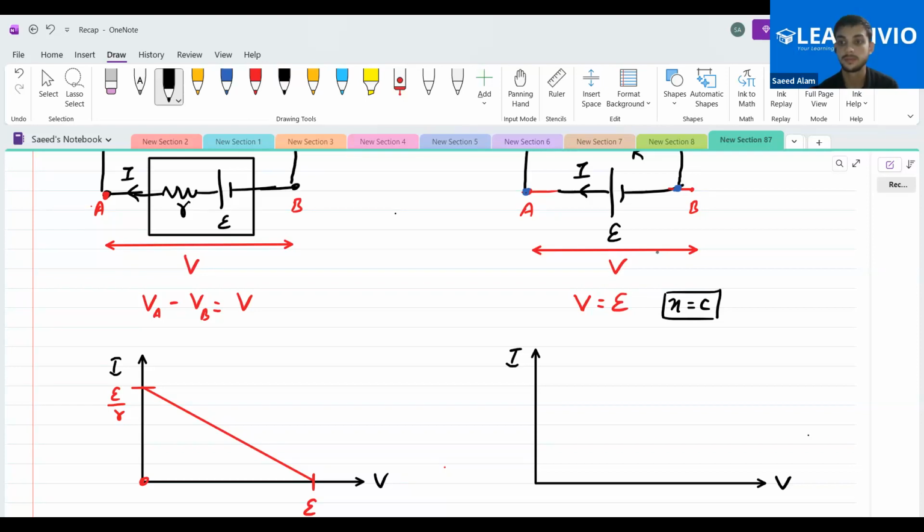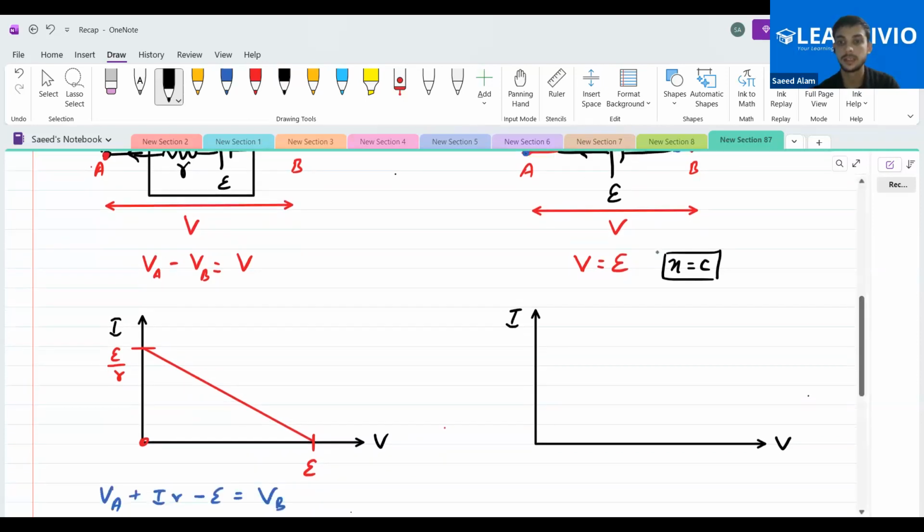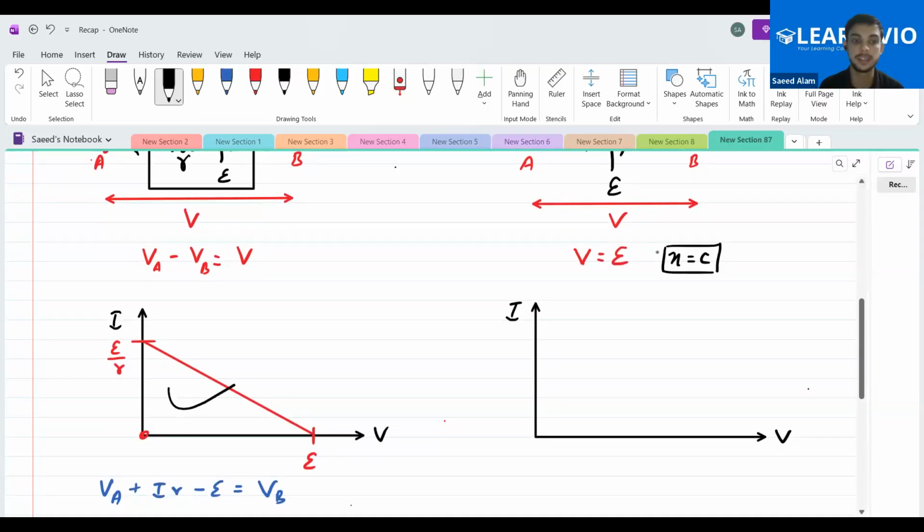It will just be straight up. It will be a linear curve, just straight up. The LHS part is also a linear one. So what will be special about this curve? The y-intercept will be 0. It will start from 0 and will go like this.